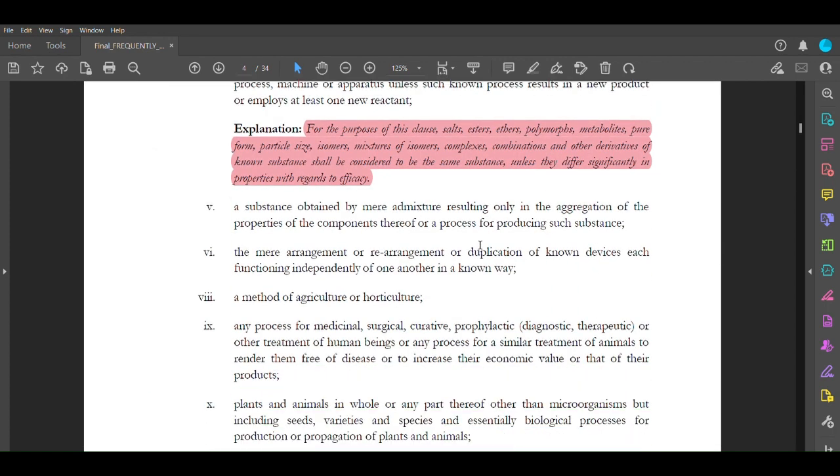Also, for the purpose of this clause, salt, ester, ether, polymorphs, metabolites, pure form, particle size, isomer, mixture of isomers, complexes, combination, and other derivatives of known substance shall be considered to be the same substance. So substances from the same category, like when you are talking about salts, it will cover all the salts. When you are talking about chemicals, it will cover all the chemicals, and you cannot say that this is different, unless it is significantly differentiating.